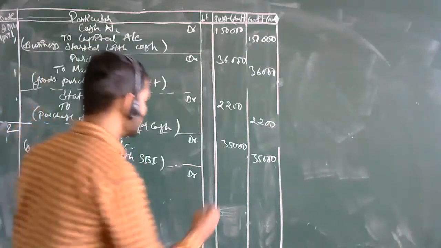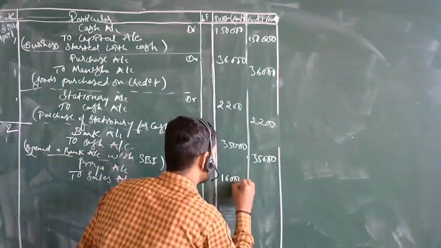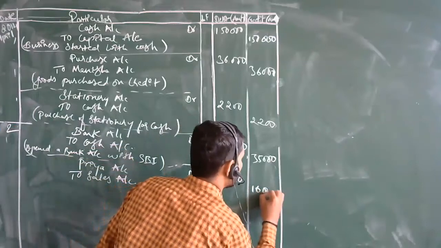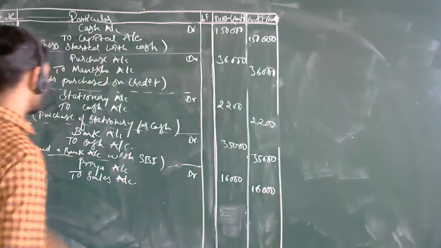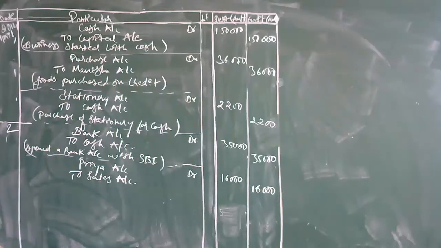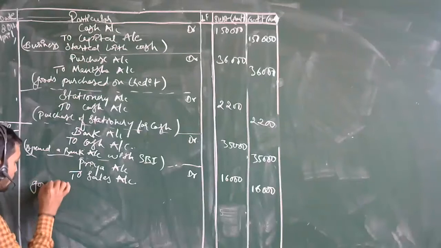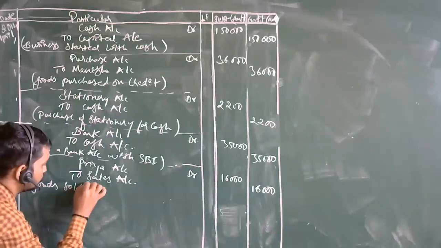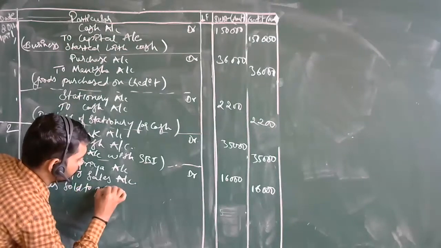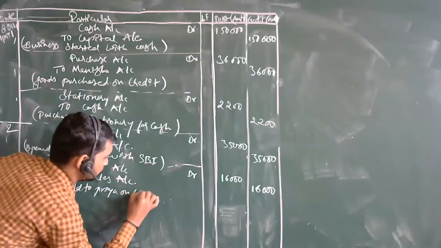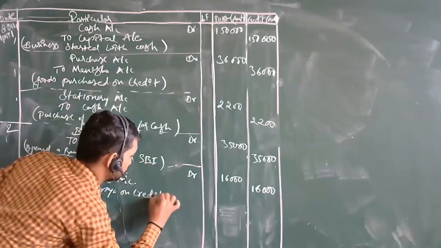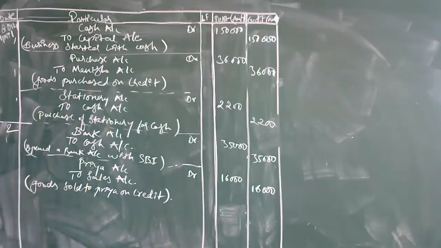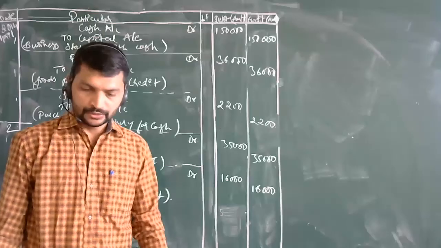Only 16,000. That's it, 16,000 is the amount. Then, goods sold to Priya on credit. See, this entry is over.